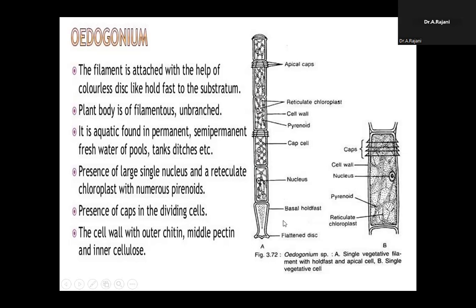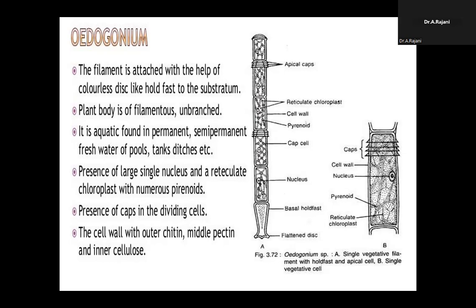You can be asked the question: in which unbranched filamentous alga are the holdfast or basal cell present? That is Oedogonium. Another important point about Oedogonium is the apical cell. The apical cell of the filament is entire, either round or acuminate.